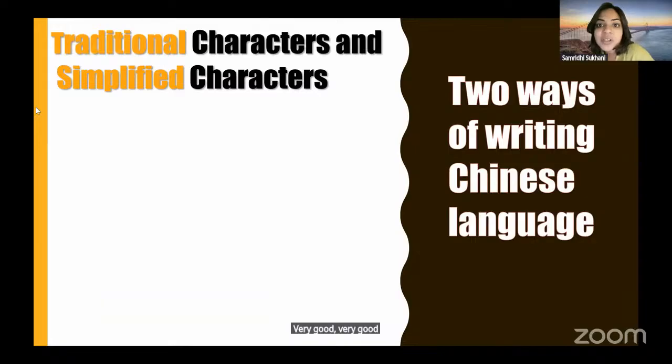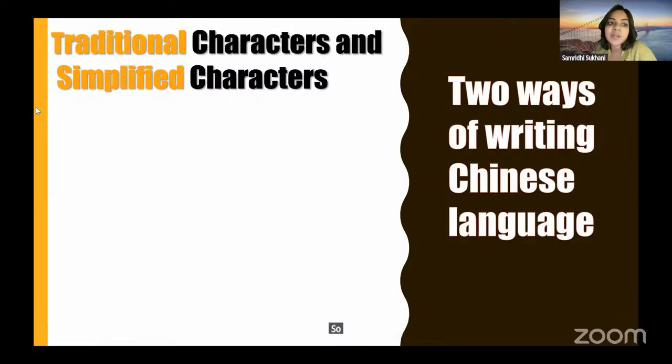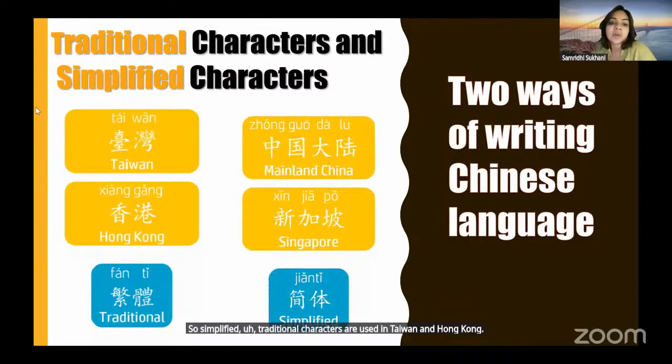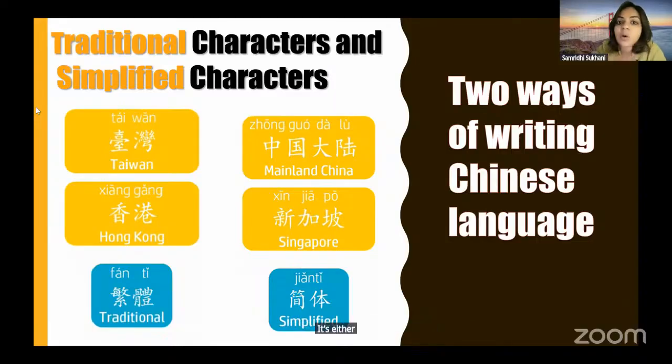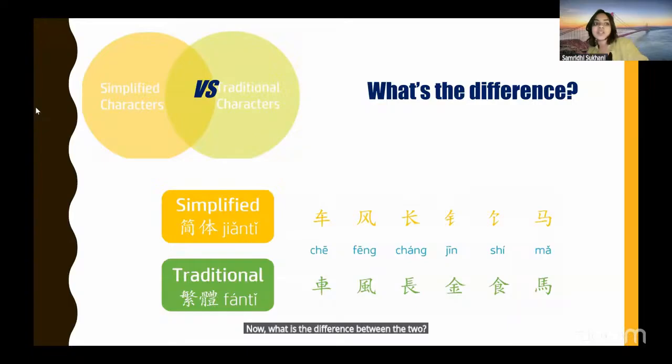So even while typing on your keyboard, you might have gotten that question, do you want simplified characters or traditional characters, right? Traditional characters are used in Taiwan and Hong Kong, and simplified characters are used in mainland China and Singapore. When I say used, it's basically all the signboards, menu cards, anything. It's either in traditional or simplified. Now, what is the difference between the two? Traditional means the traditional style of writing characters.